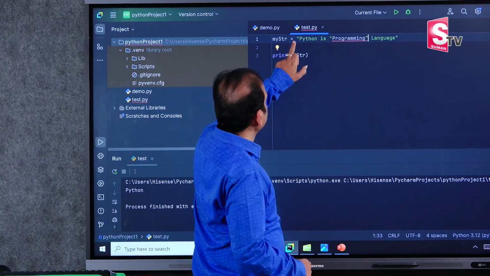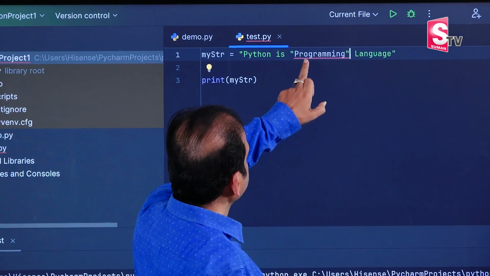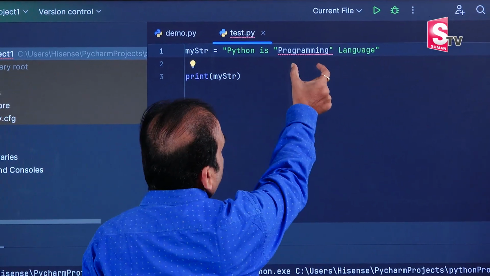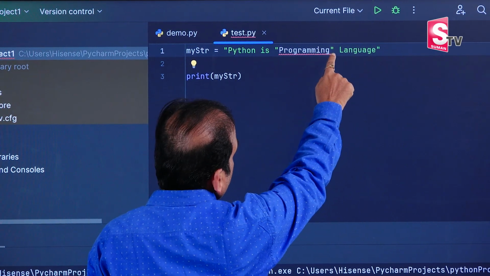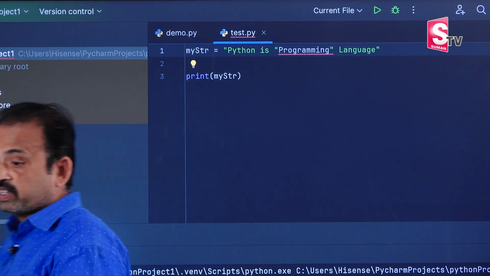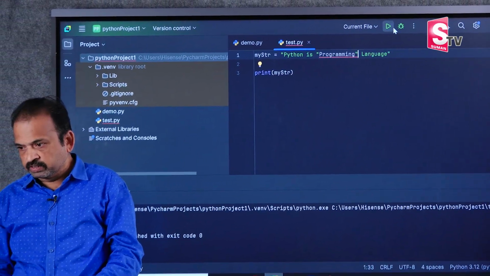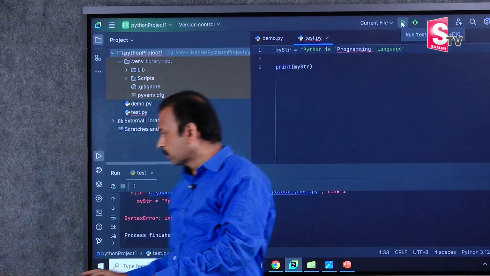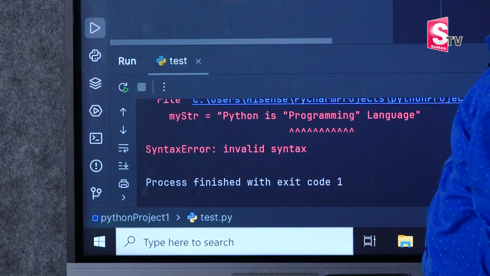Why? Because I opened with double quotes, I closed with double quotes, but inside this string there is one substring called programming, and I opened with double quotes and closed with double quotes. Now I will get an error. Why? Because there are two double quotes in the string, and we got the error. Syntax error, invalid syntax, because this is an invalid substring.